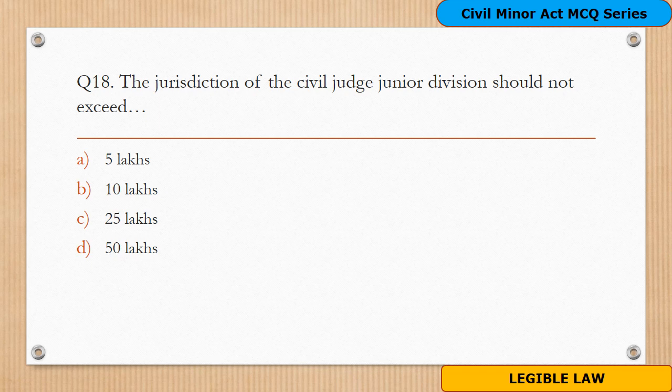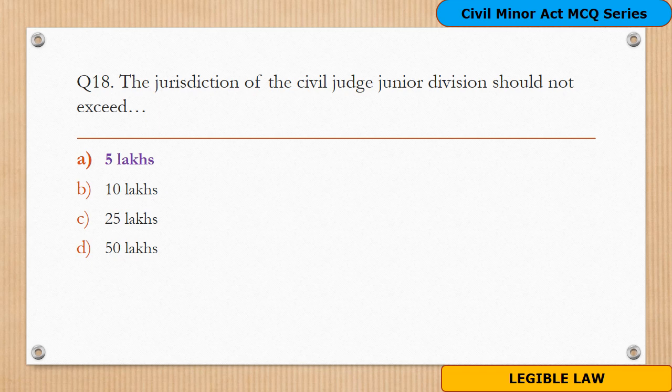Question number 18. The jurisdiction of Civil Judge Junior Division should not exceed, and the options are A. 5 lakh, B. 10 lakh, C. 25 lakh, D. 50 lakh. The answer for this is 5 lakh, option A. Section 24, classes of civil judges, of the Act has mentioned about this.